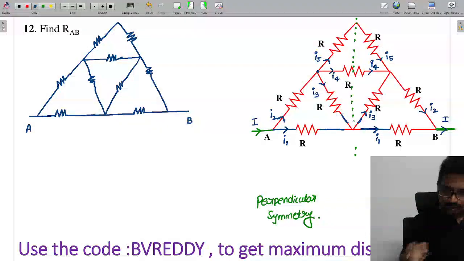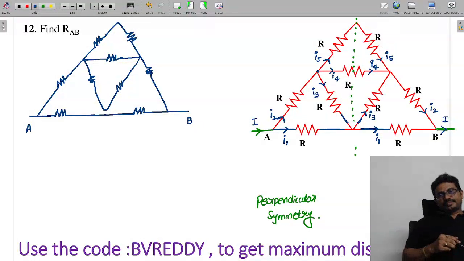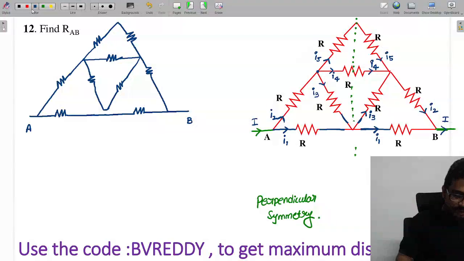Now all these values are the same, so this connection I can remove here. I'll make it like this. Now tell me, all these values are equal only. Right. Now you can see the problem solving becomes easy.